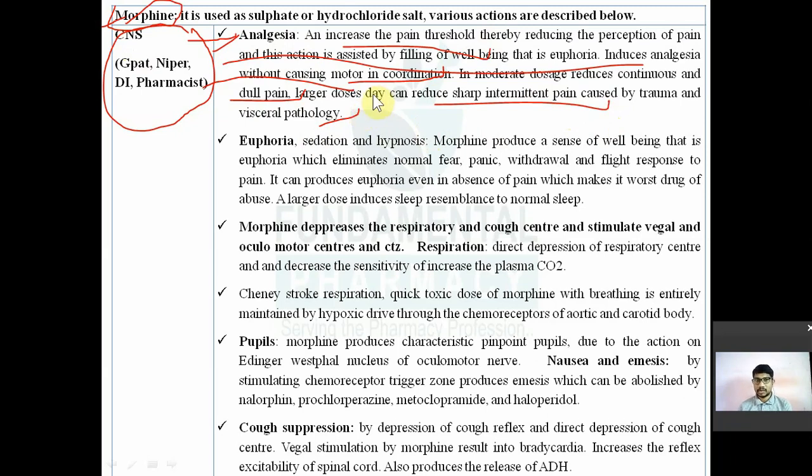Sedation, hypnosis. Euphoria, sedation and hypnosis. So in smaller doses, it will only produce euphoria. If you increase the dose, it will sedate you. Means it will induce the sleep. It will produce the calmness of nerve. And if you increase the dose still further, it will produce the sleep. That is the hypnosis. So euphoria, sedation and hypnosis. Morphine produces a sense of well-being, false sense of well-being. That is known as euphoria, which eliminates normal fear, panic, and withdrawal and flight response for the pain.